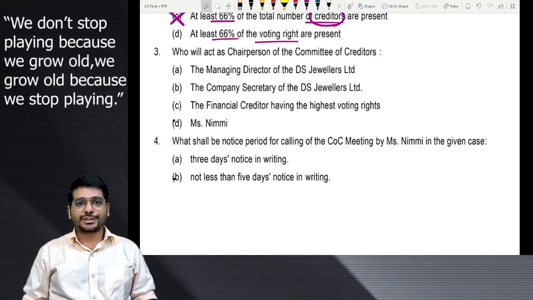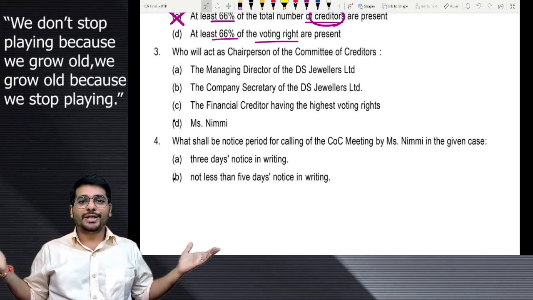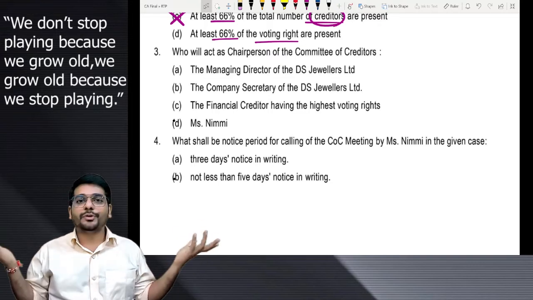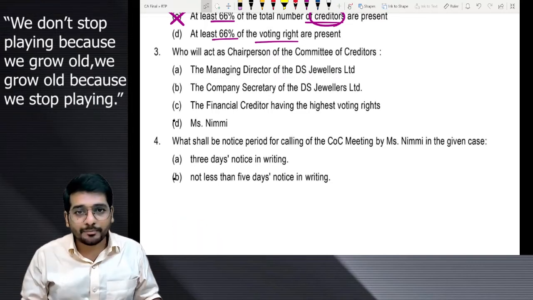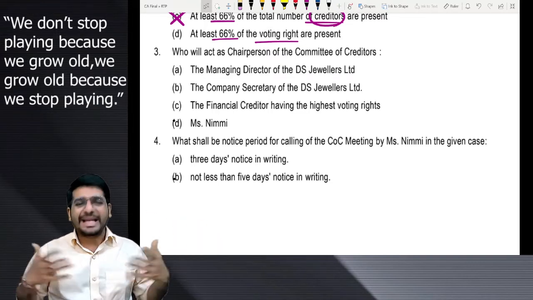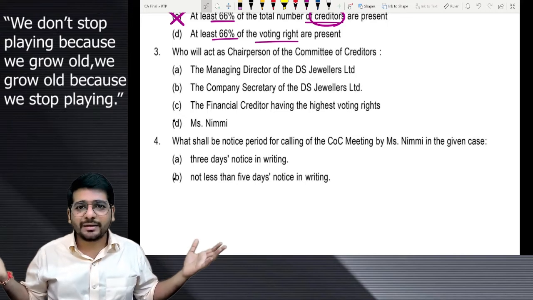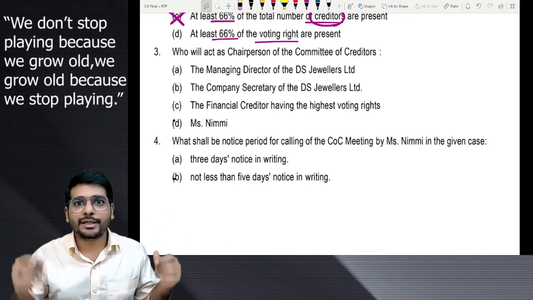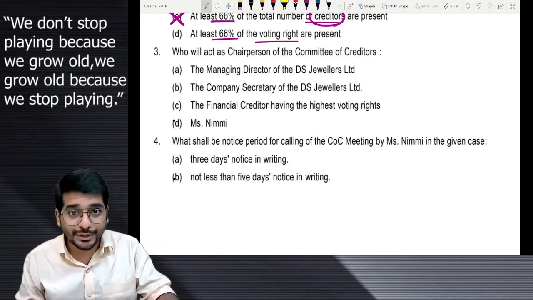So who is the boss? Who is the boss? Board of directors? Absolutely not, because they are suspended. Creditors? They are plenty. I cannot appoint any one creditor to be the boss over here. It will be biased on my part.